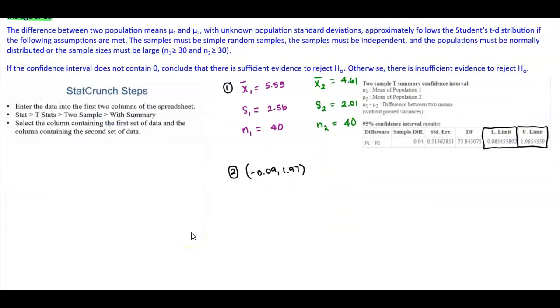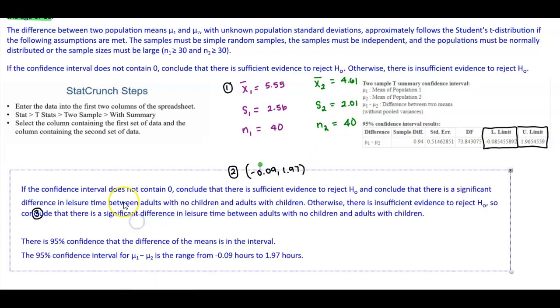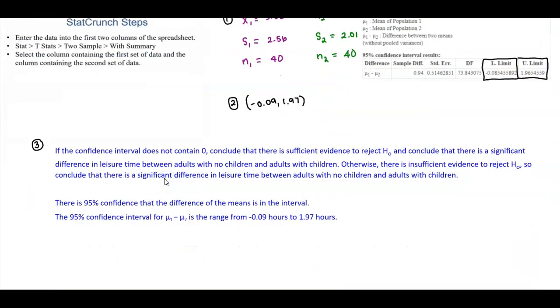Now we need to form a conclusion. Recall, do we know if 0 is in this interval? Well, we can see this goes from negative 0.09 to positive 1.97, which means that 0 is in that interval. Recall that if the confidence interval does not contain 0, which it does, you conclude that there is sufficient evidence to reject the null, and conclude that there is a significant difference in leisure time between adults with no children and adults with children. Otherwise, there is insufficient evidence to reject the null.